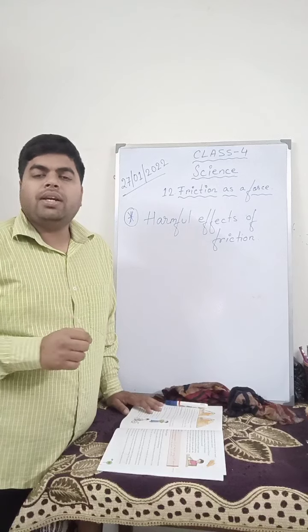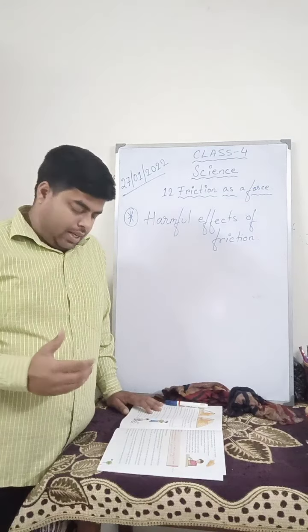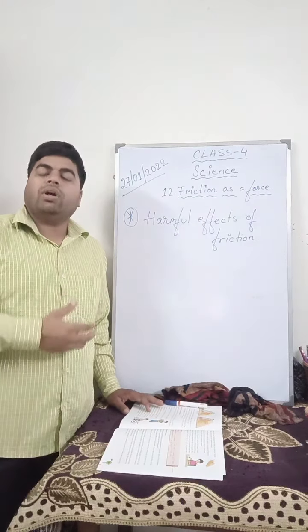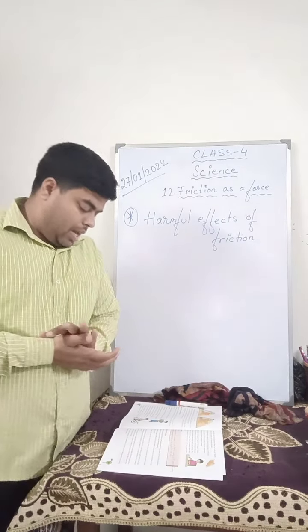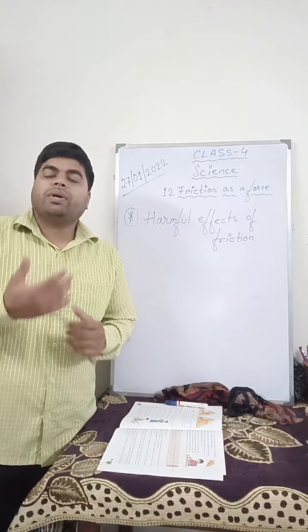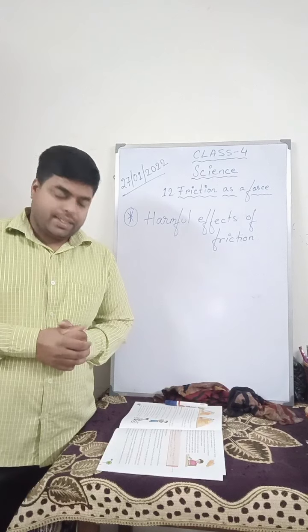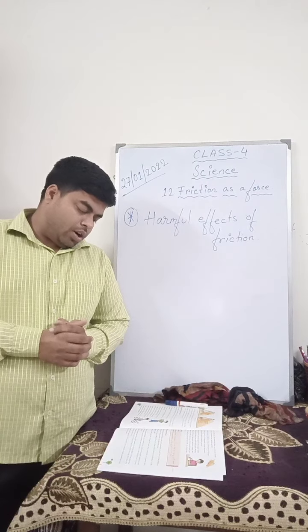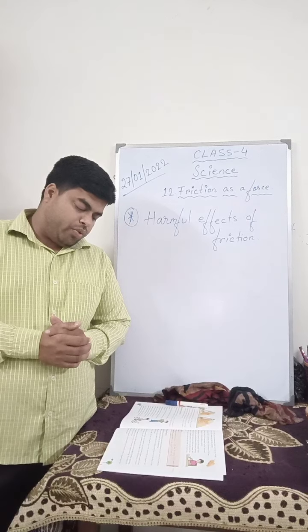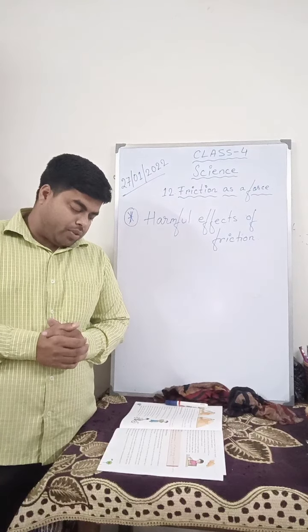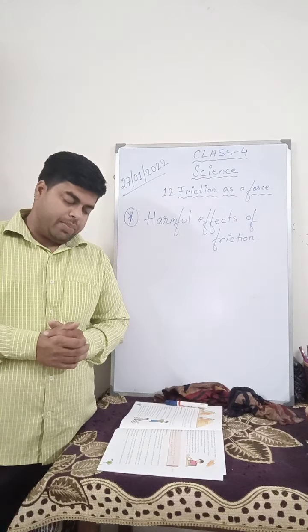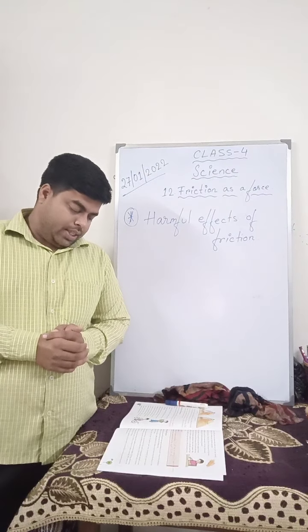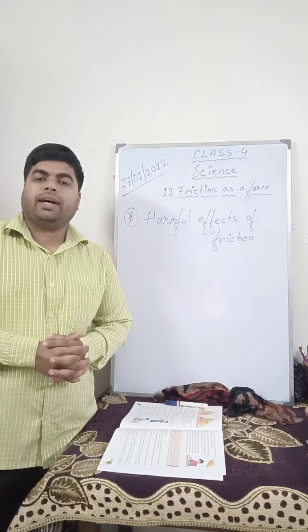So there are many disadvantages, like what we are discussing now. Too much friction can cause a fire accident also. It acts all the time and slows down the speed of a moving object. For this, extra force has to be applied from time to time to keep the moving object moving. This causes the wastage of fuel and energy.